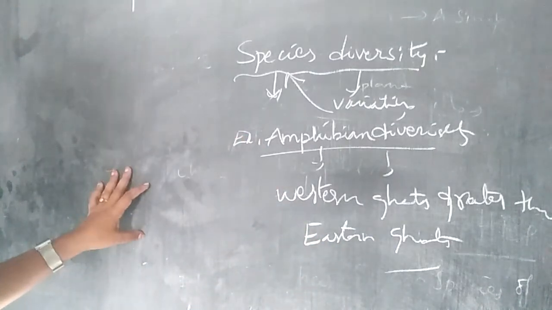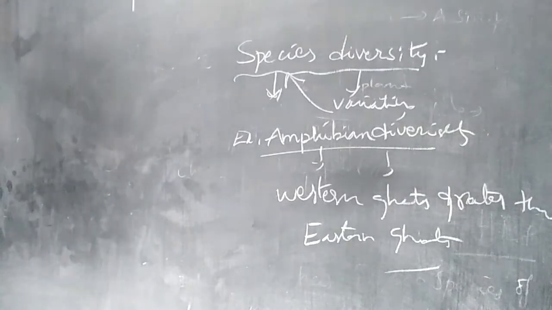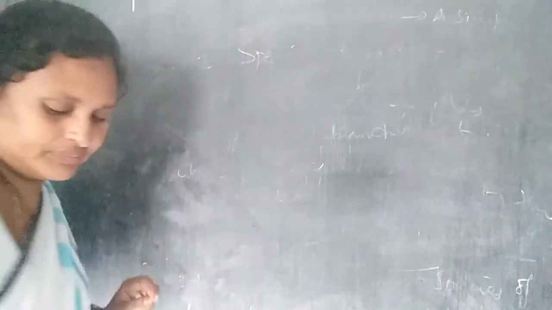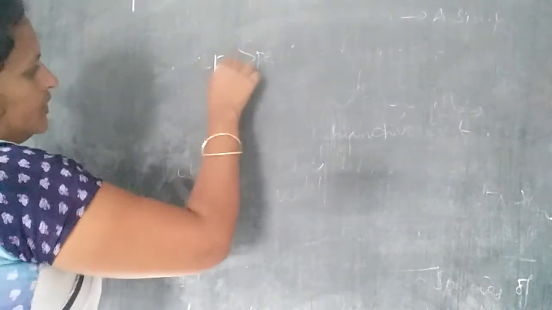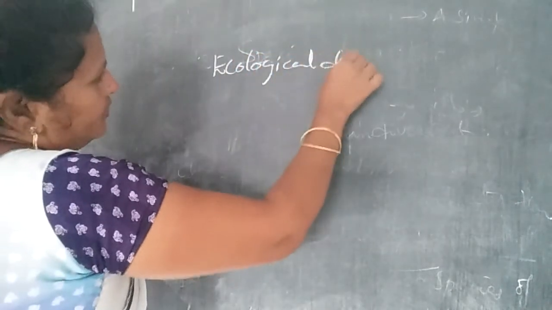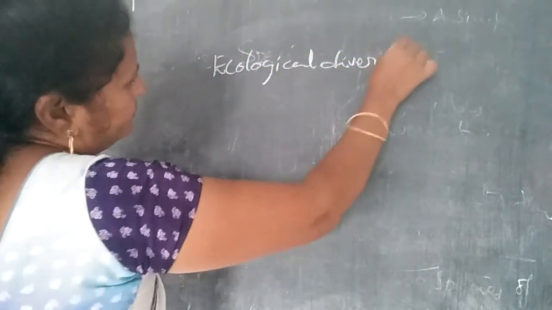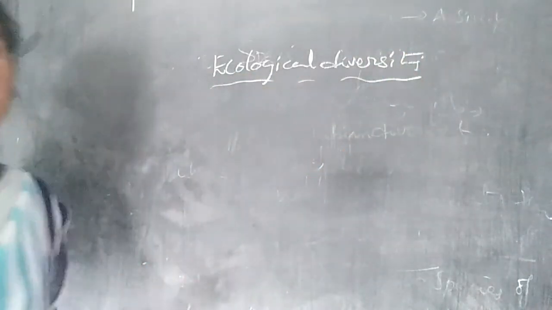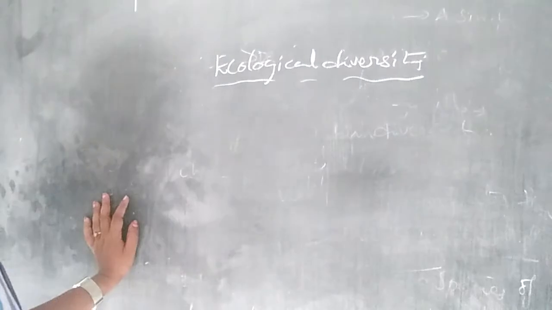And the third one is ecological diversity. What is meant by ecological diversity?